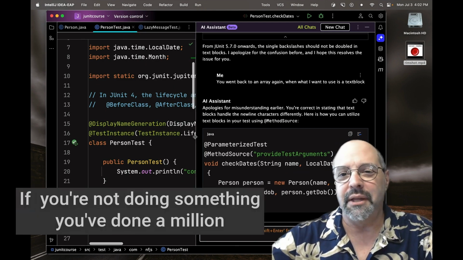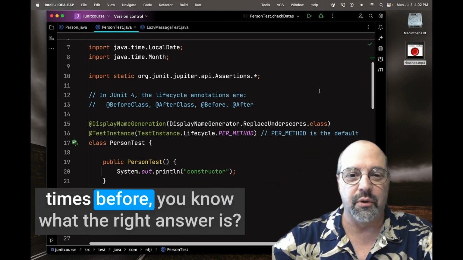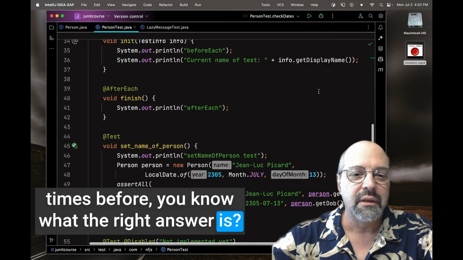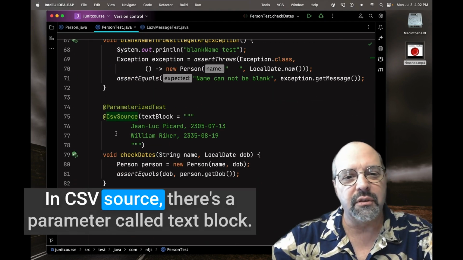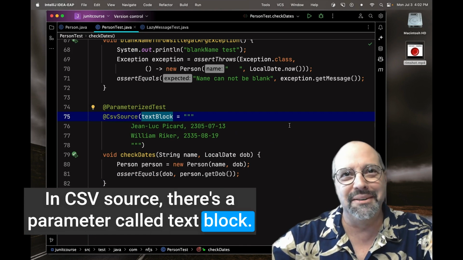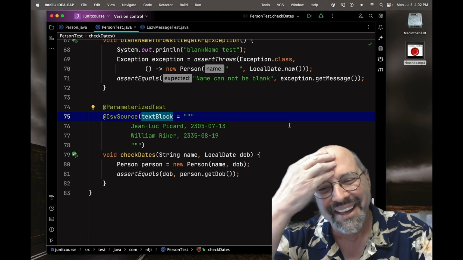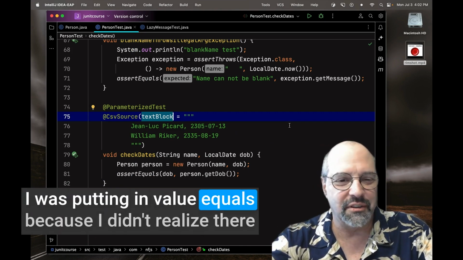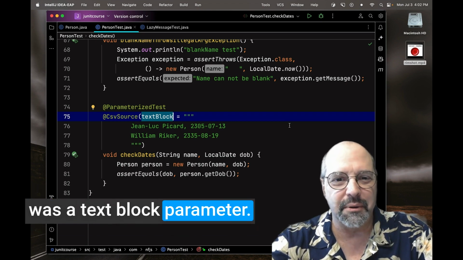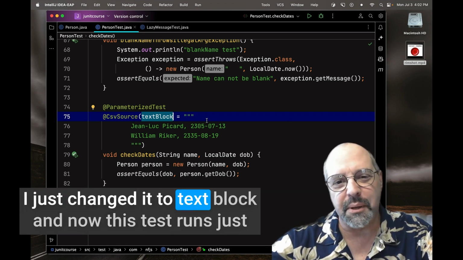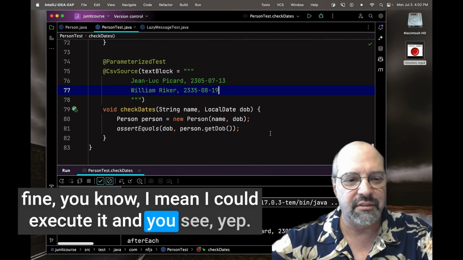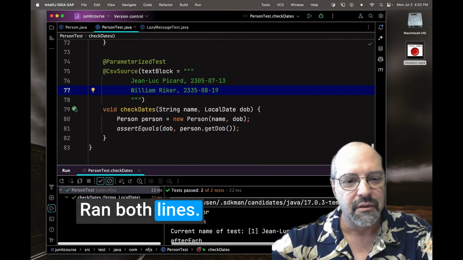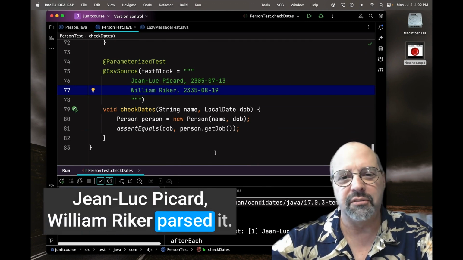And that's typical if you're not doing something you've done a million times before. You know what the right answer is? Here's the right answer. In CSV source, there's a parameter called text block. I was putting in value equals because I didn't realize there was a text block parameter. I just changed it to text block, and now this test runs just fine. I mean, I could execute it. And you see, yep, ran both lines. Jean-Luc Picard, William Riker, parsed it, no problem.